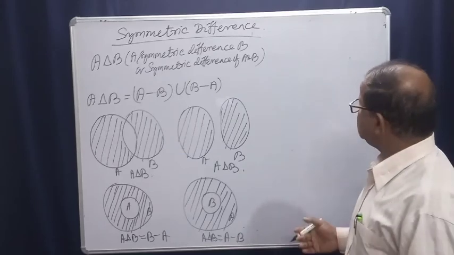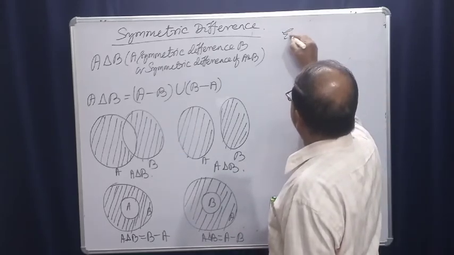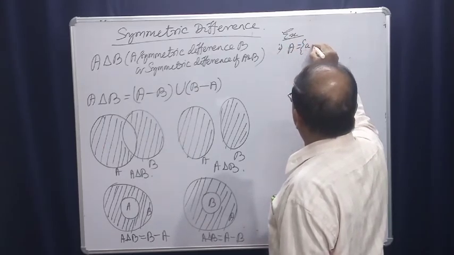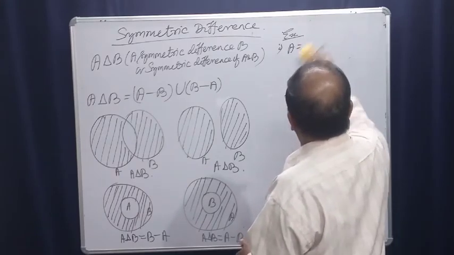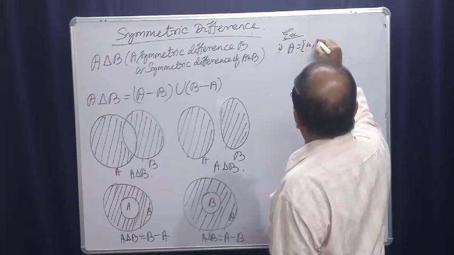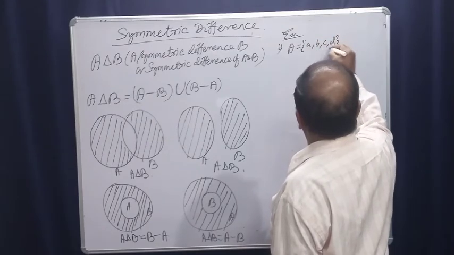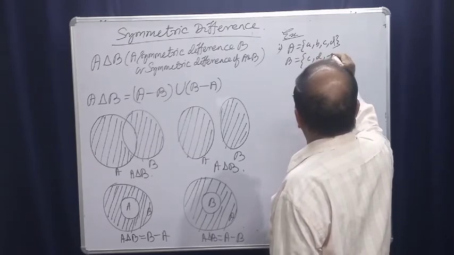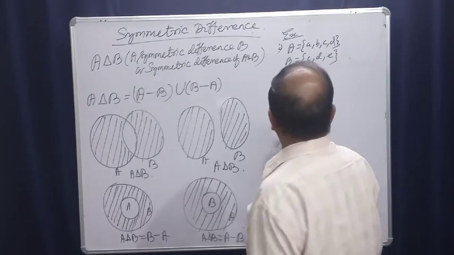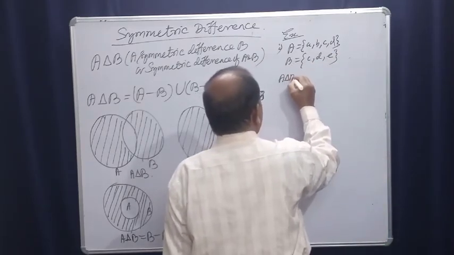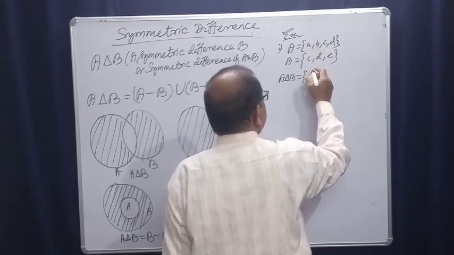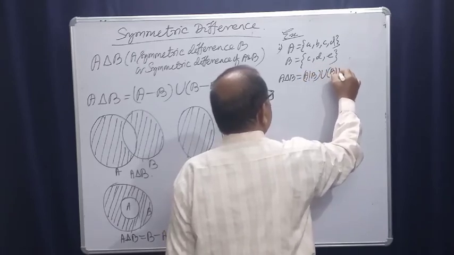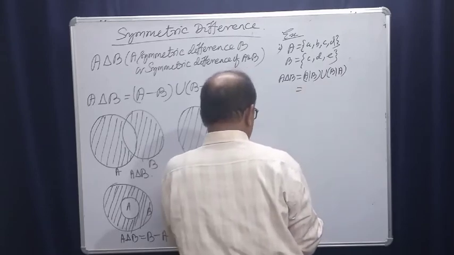Let us take an example. Suppose A is A, B, C, D and B is C, D, E. Then what will A symmetric difference B be? We calculate A difference B union B difference A, and that will be what? I will do it in detail.